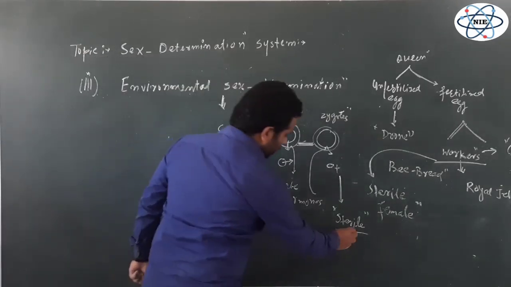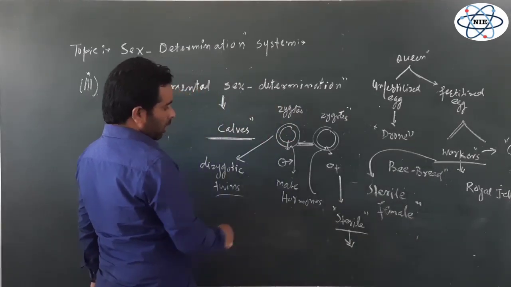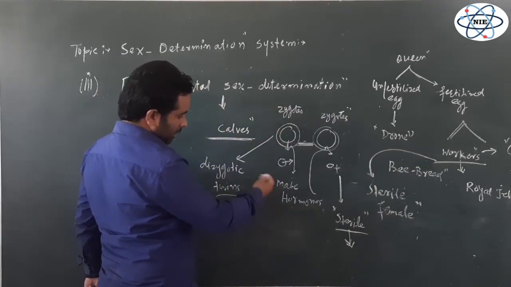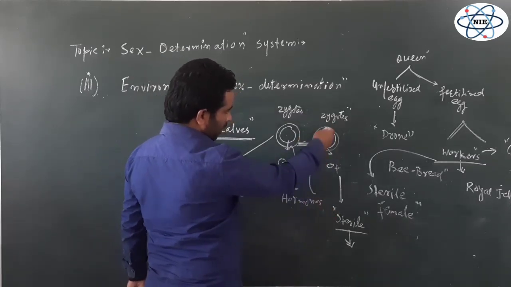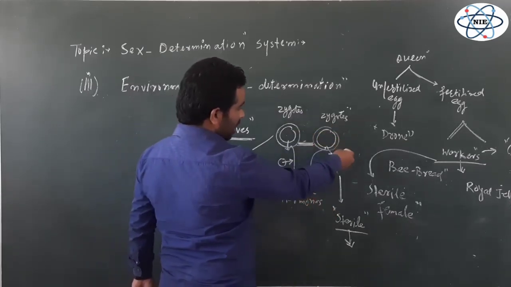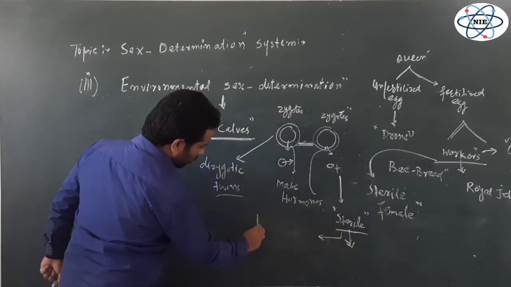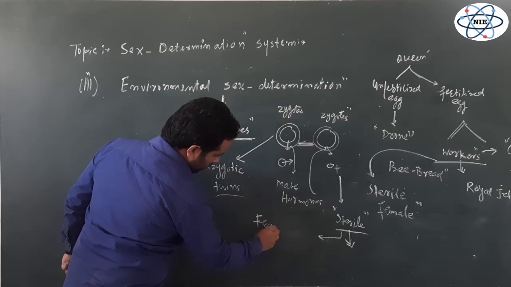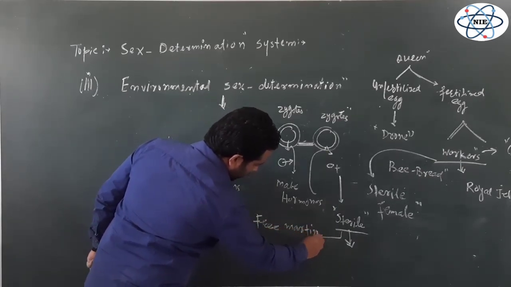This sterile calf, developed due to male hormones that suppress female development, is known as free Martin.